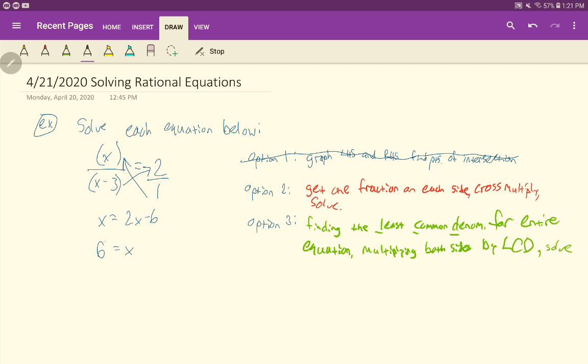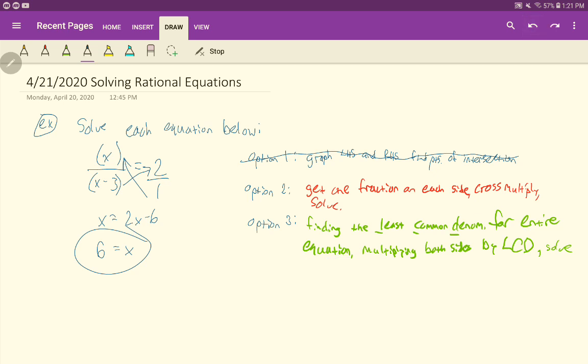Okay, if you don't believe me, you can try plugging the 6 back in for the x here and for the x here, and you'll get 6 over 3, which simplifies to just 2. And so 6 is our answer. Pretty easy. An alternative way to solve this, though, is to find the least common denominator for the entire equation